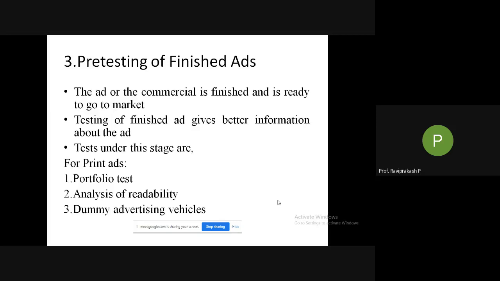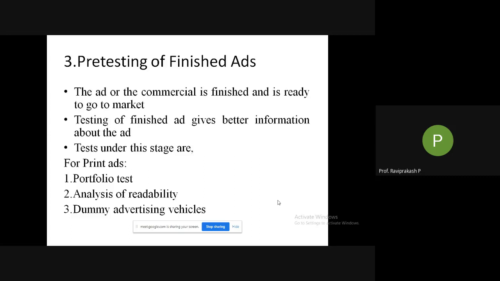Now coming to pre-testing of finished ads. Again it is pre-testing only, but of finished ads. We completed up to half-finished ads. Now, pre-testing of finished ads. The ad or the commercial is finished and is ready to go to the market. Testing of finished ads gives better information about the ad.